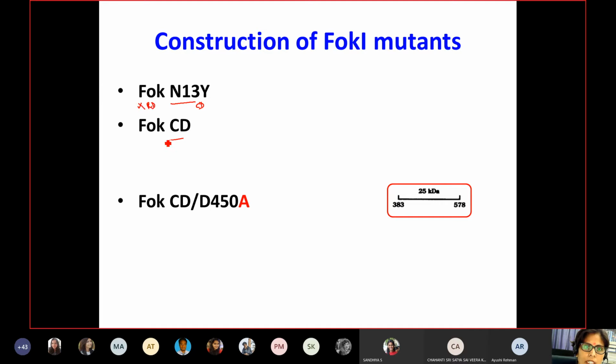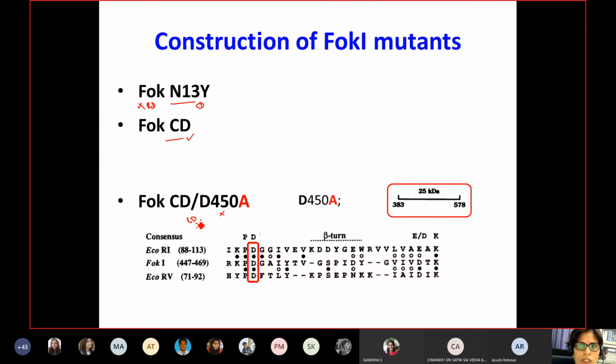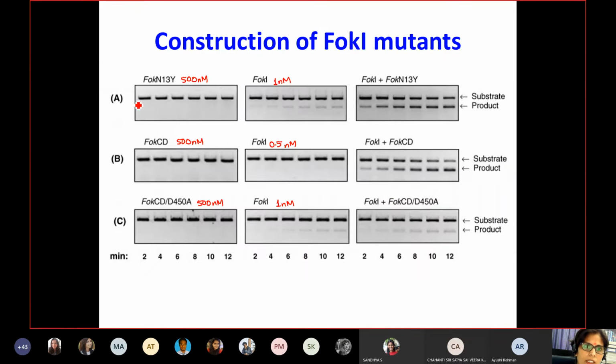Here only the cleavage domain is present, and here the cleavage domain is present, but it is mutated, that means the cleavage domain is not active. So when you construct these three kinds of mutants and then check the cleavage property in the presence and absence of normal FokI enzyme, what you see here is this kind of picture.